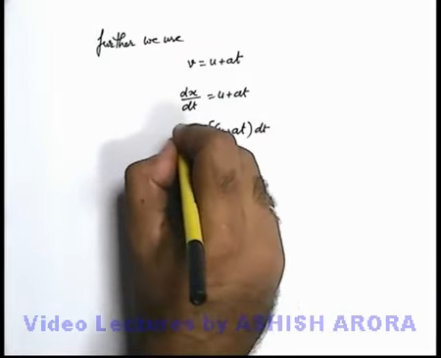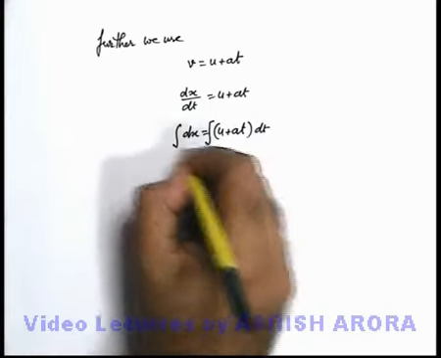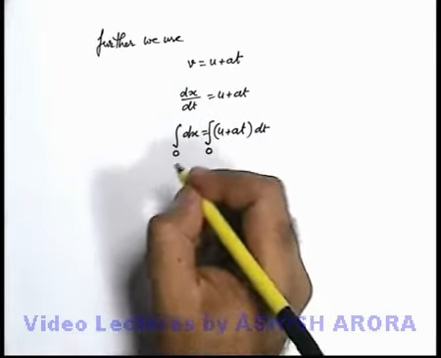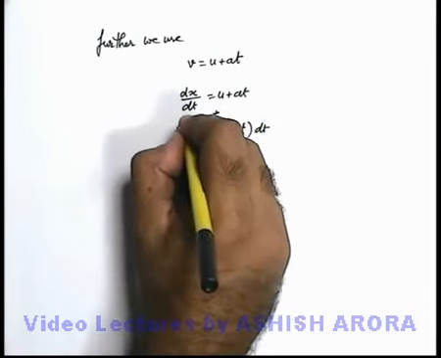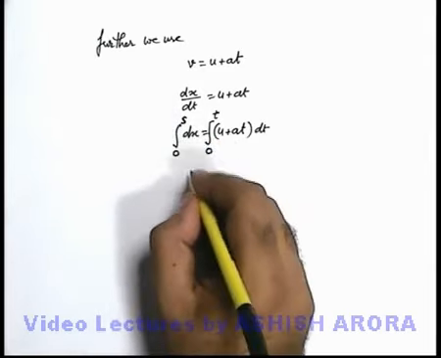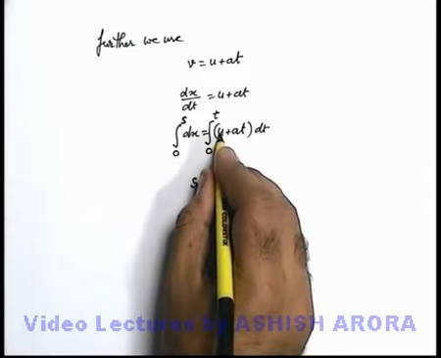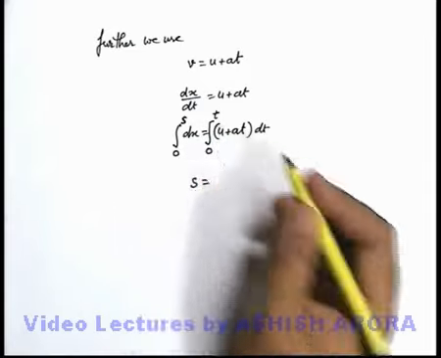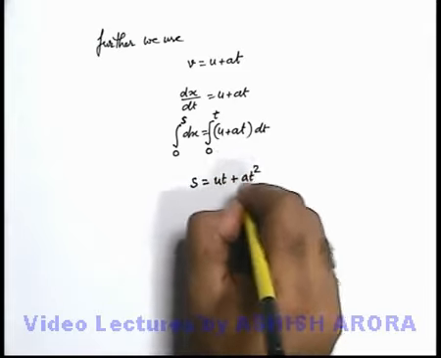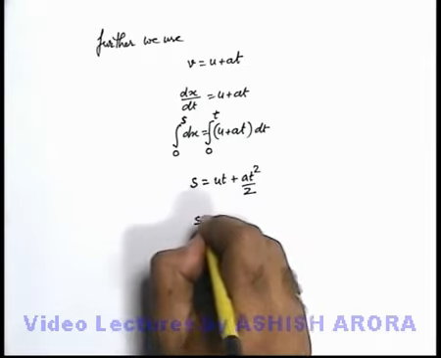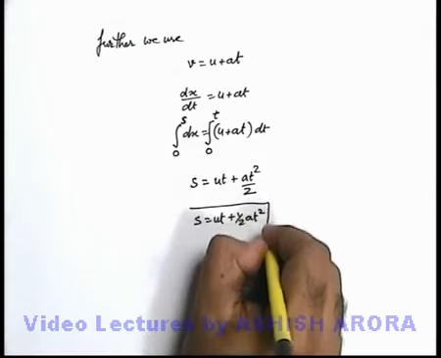If we want to calculate the displacement after time t, initially when time was 0, the displacement was 0 when the particle just started, and at a general time t the particle will be at a position, say s. On integration we'll get the integration of dx, that will be s. And if we integrate u plus at, then u and a are constants, so it can be written as ut plus at square by 2. So s is equal to ut plus half at square.